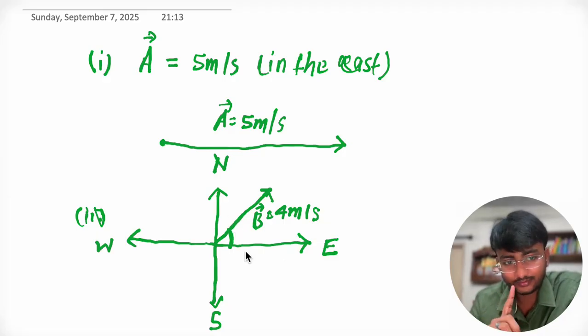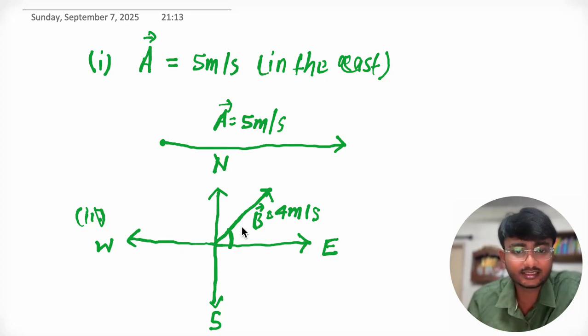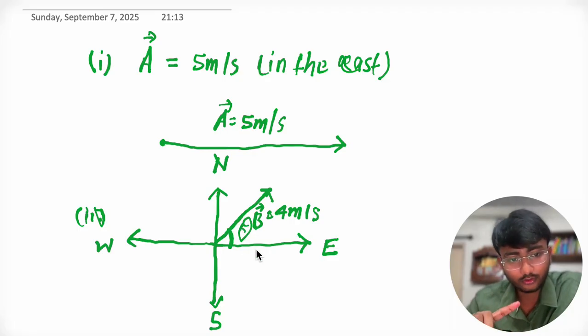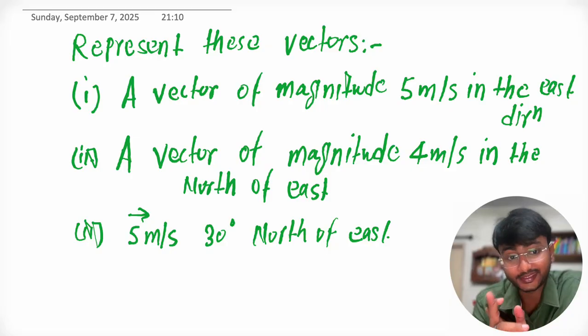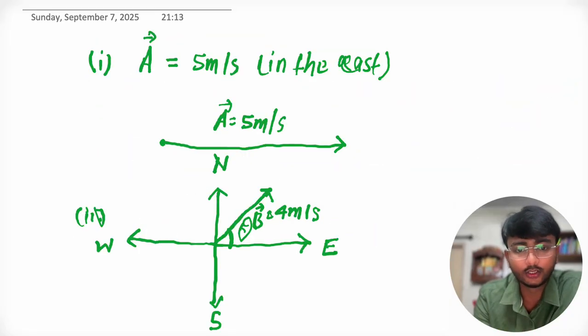North of east means what? If a person moves from east to north, that is north of east, right? So let's consider this is theta. So theta is the angle north of east. Okay, now the third one is 5 meter per second north of east.